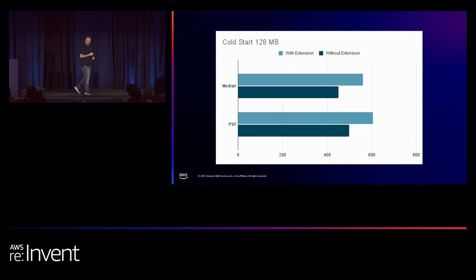And unfortunately, not everything is sunshine and roses. Because of the way the extension mechanism works, we don't get really good cold start performance. Why? Because behind the scenes, when your Lambda starts in a cold start, it will also load your extension for the first time into memory. So it takes time to load it and run it for the first time, and that's why we are getting not ideal cold start performance.